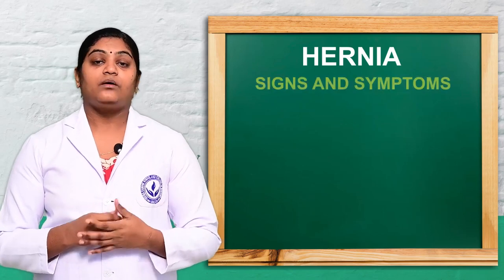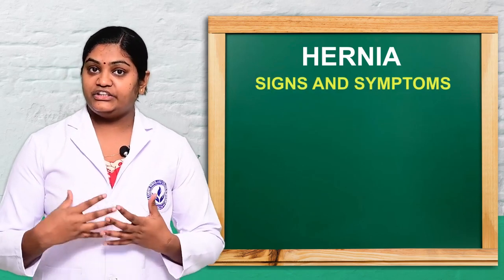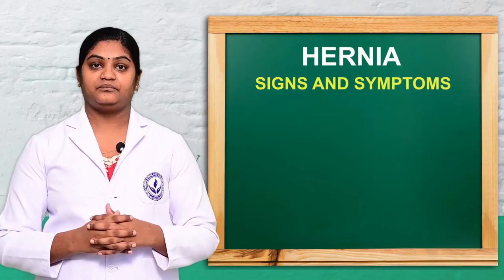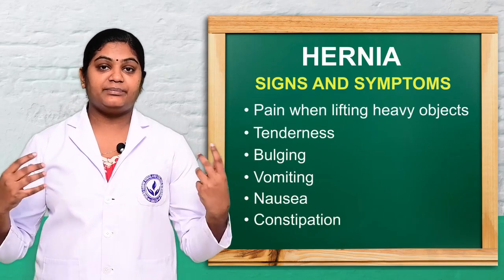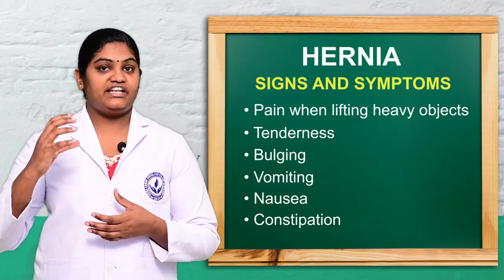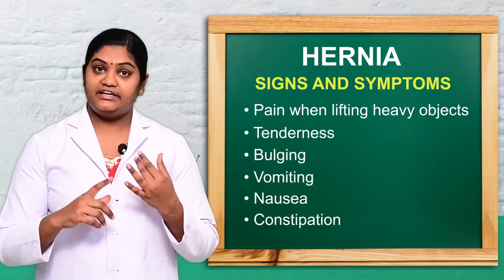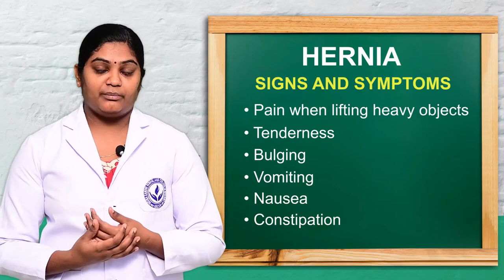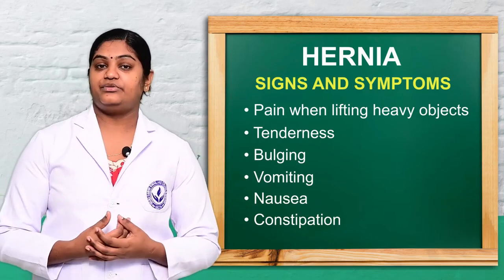So let's see what signs and symptoms a person with hernia shows. There is pain when the person is lifting weights. Tenderness and fatigue, and also vomiting, nausea and constipation.